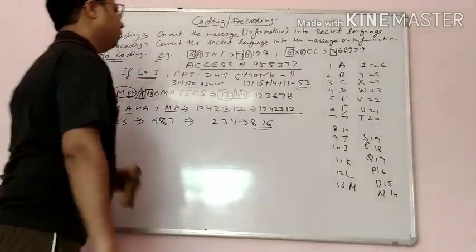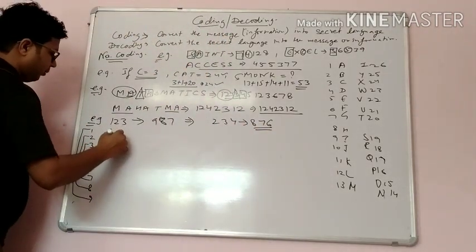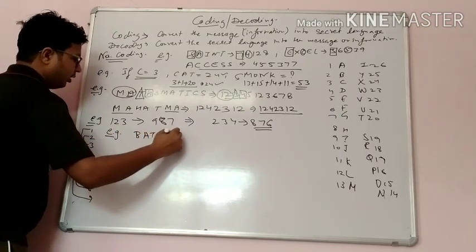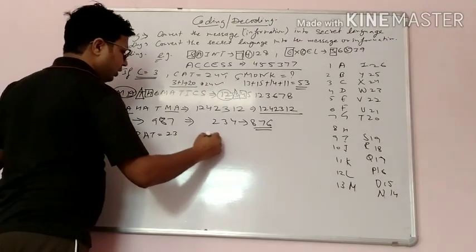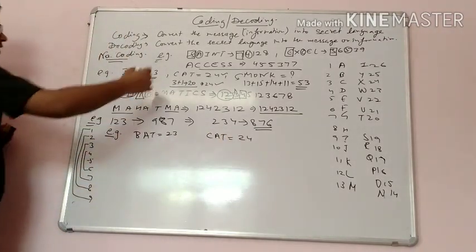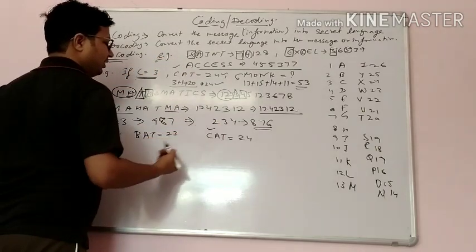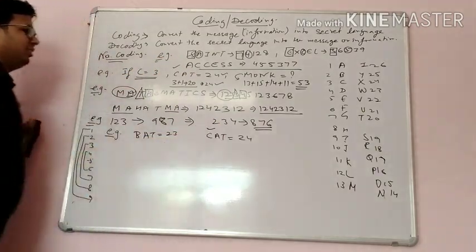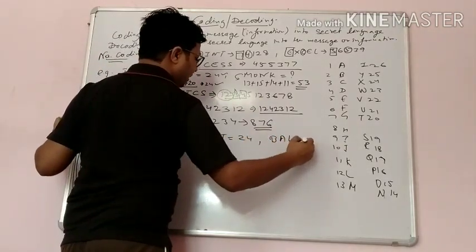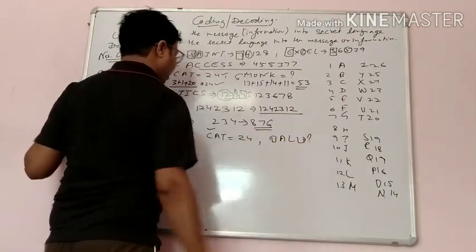876 होगा. One more example. BAT is coded as 23 and CAT is coded as 24. Yes, if you remember that cat is here also, so which it is based on position. किस पे based है? Position पे based है. हमें किसकी बतानी है? बॉल की कोडिंग बतानी है.